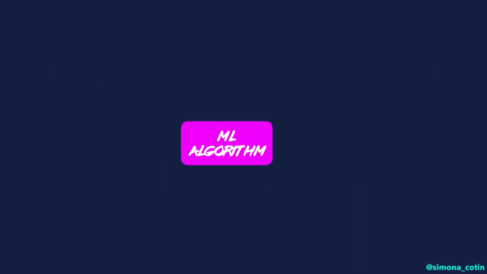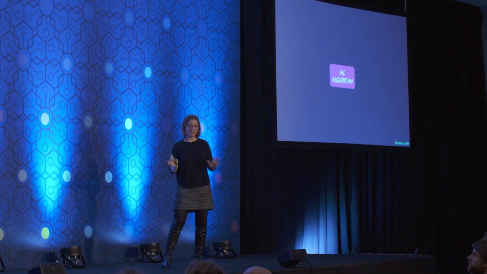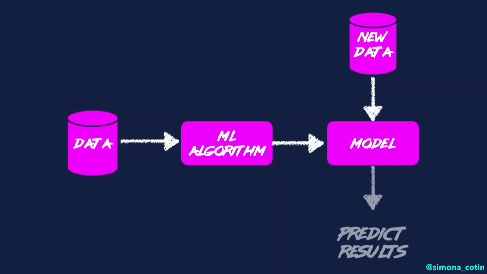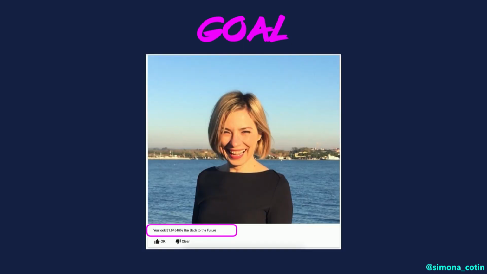So we have this machine learning algorithm, which in our case will probably be deep learning with convolutional networks, and that's something we're not going to get into today. But most of the times, we have some data, we feed that into a machine learning algorithm, which creates a model for us, and then we give that model new data, and that's going to help us predict new results. So our goal is to train a model that will match faces to 80s characters. And in particular, you can see here in an image that I look 31% like Back to the Future. That was one of my early iterations, which basically meant absolutely nothing. And that can happen. That's fine.